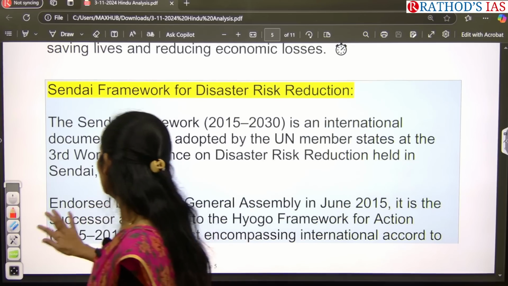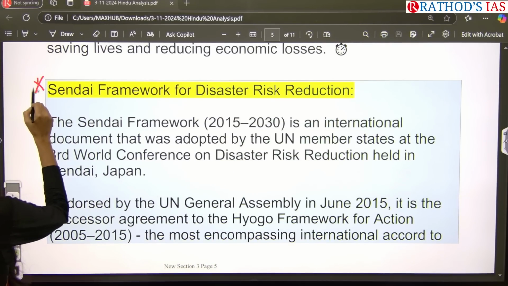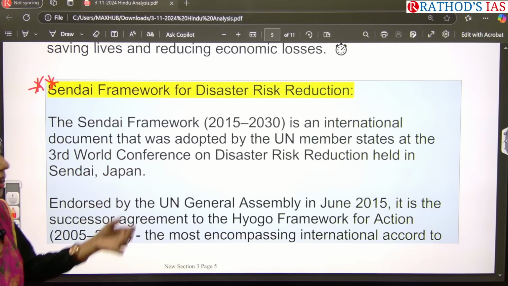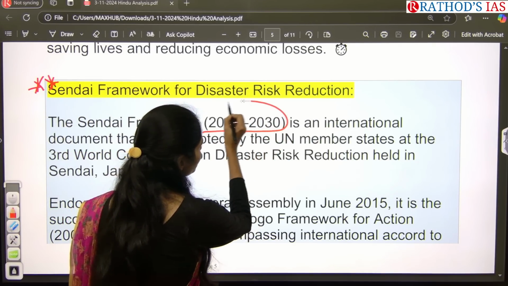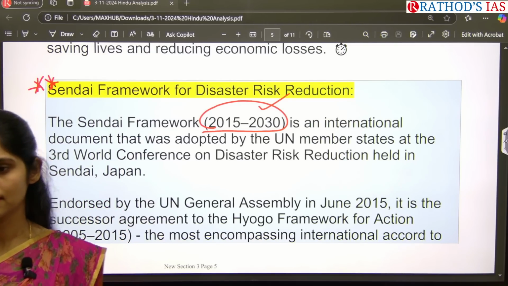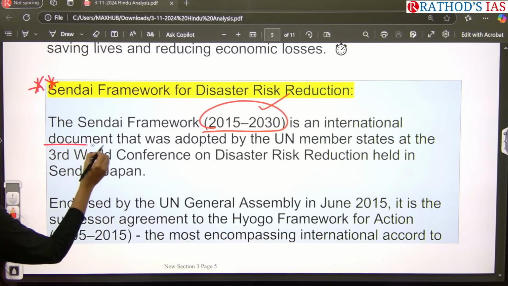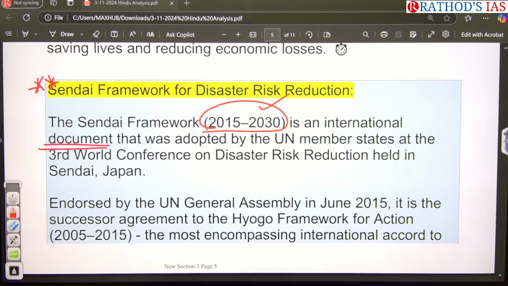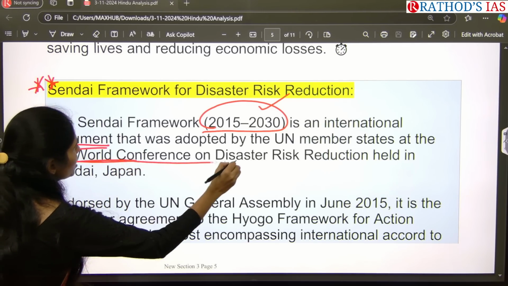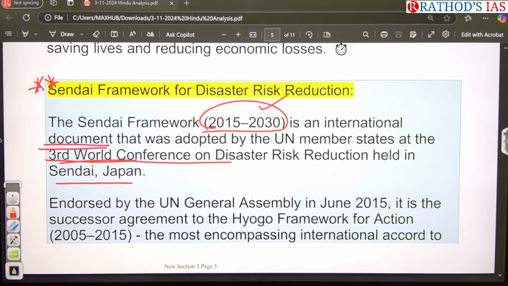So here we are going to see about this Sendai framework for disaster risk reduction. This framework talks about the period between 2015 to 2030: what are the steps that countries need to take to reduce these disasters? It is an international document, adopted by United Nations member states at the Third World Conference on Disaster Risk Reduction, held in Sendai, which is located in Japan. Because the document got its name from the place where it was adopted, it is called the Sendai framework.